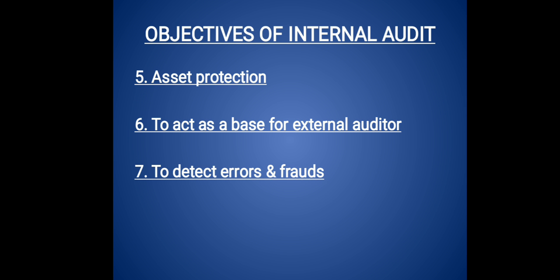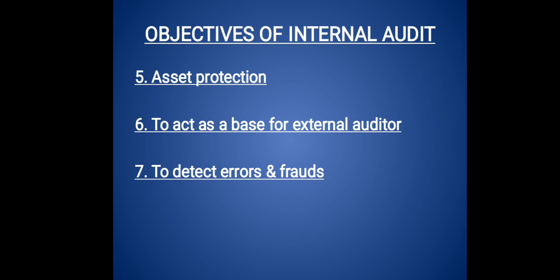So the main asset of your Facebook is what? Data, that is your name, email ID, phone number, date of birth. So this is the data and it is used as the most important asset of the company. So wherever the server in which the data is stored, okay, it should be in a closed area, that is, there won't be access for everyone for that server, okay. So why do they keep it in a restricted area? Because to stop the data leakage, okay. Now they will give the access only to the owners or the IT heads, okay. That is what asset protection. So the internal auditor does the work of asset protection also.